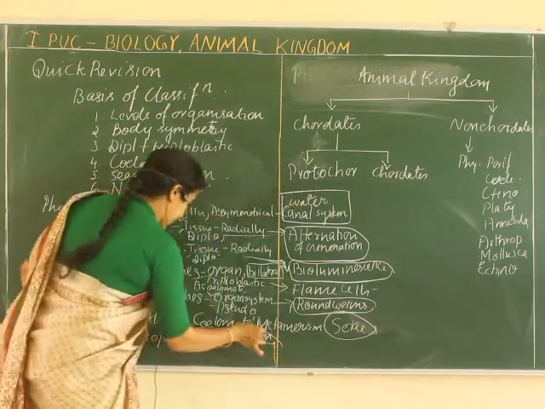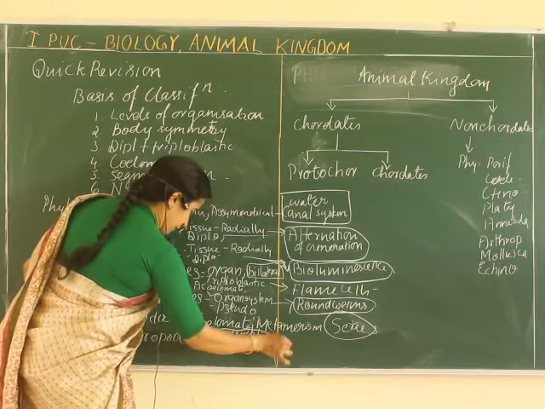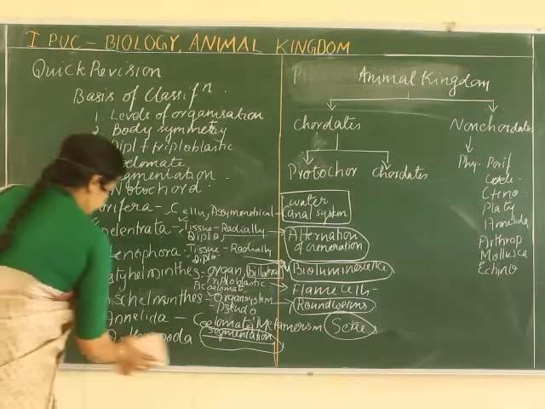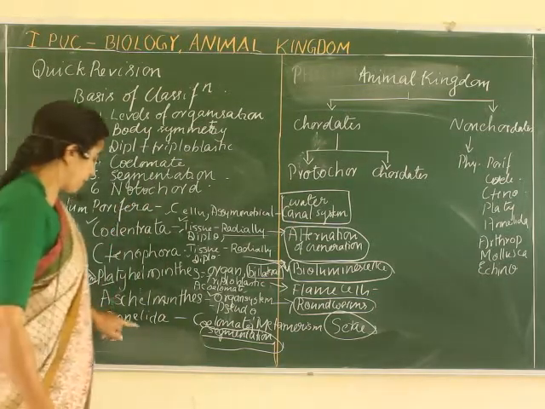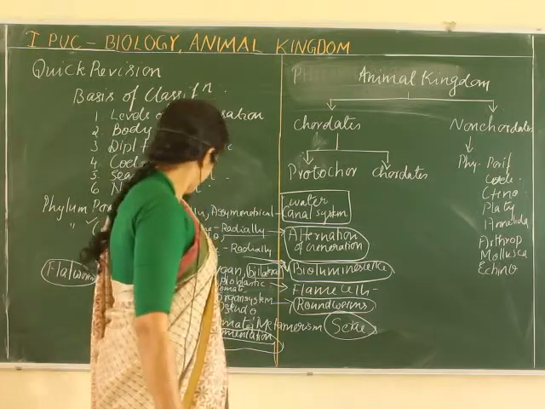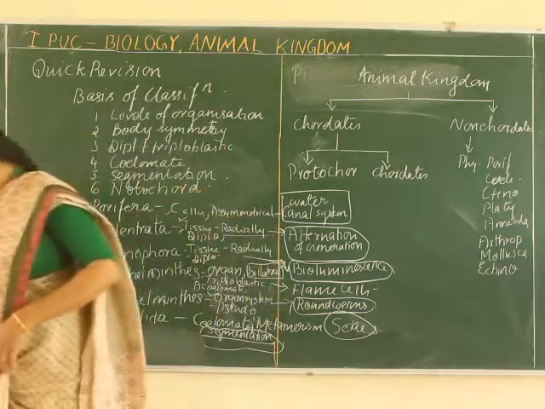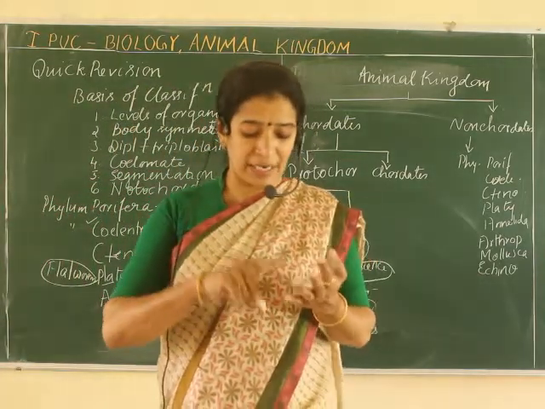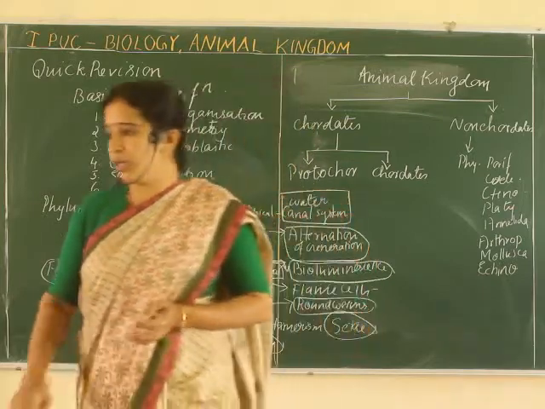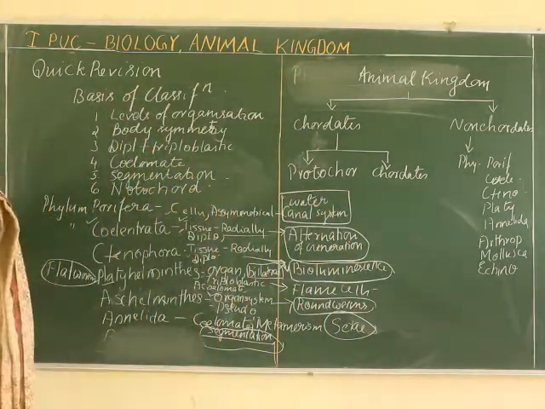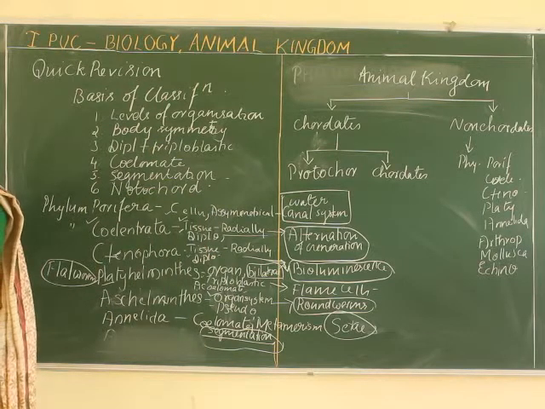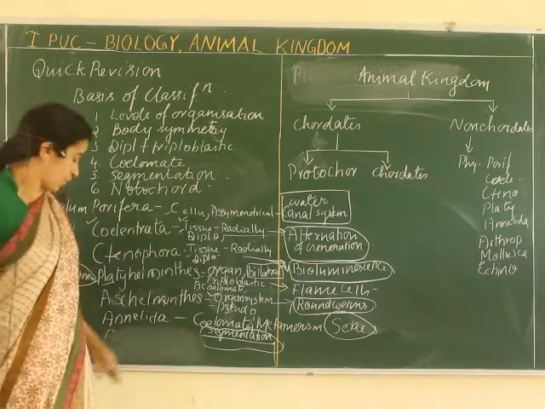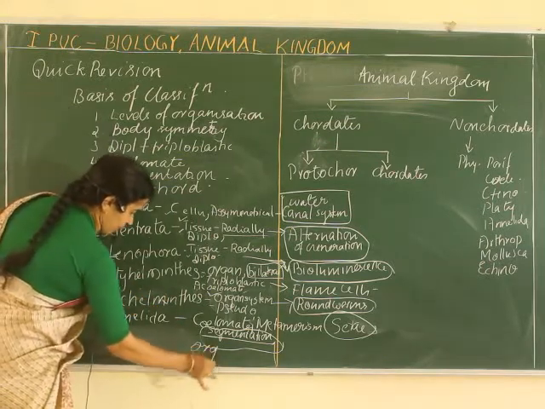So the segmentation feature is the main, notable feature of phylum Annelida, a segmented body. Then what are the other features of Annelida? Yes, they can be aquatic, they can be terrestrial. Some of them are fresh water as well as marine, and some of them are parasitic, which exhibit again organ system level of organization.